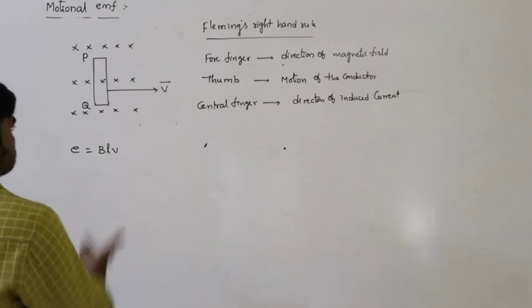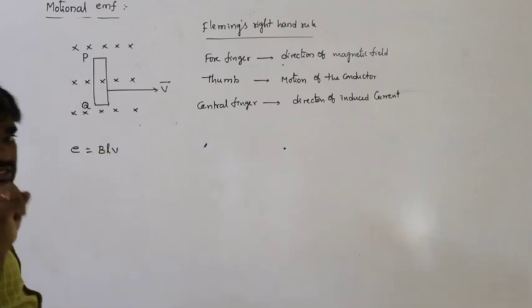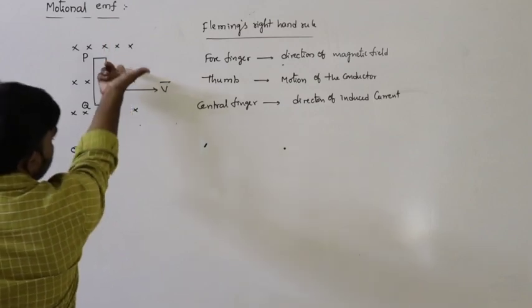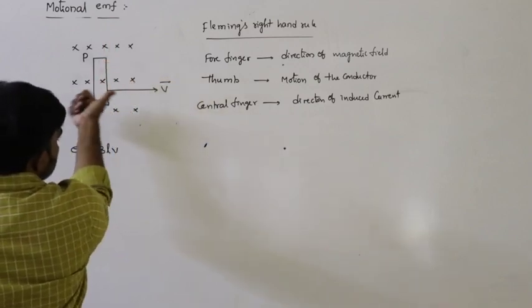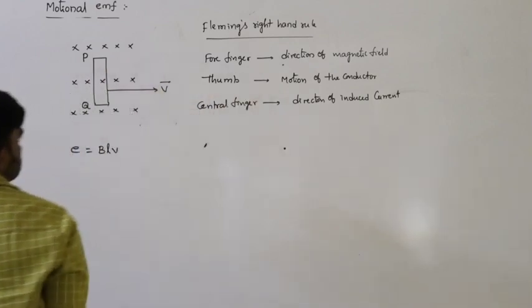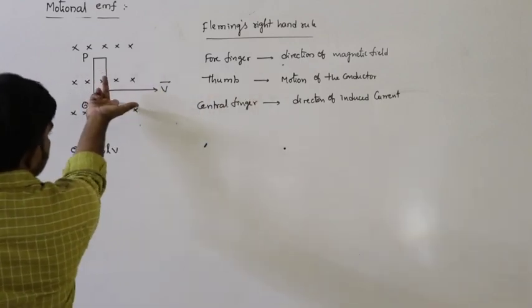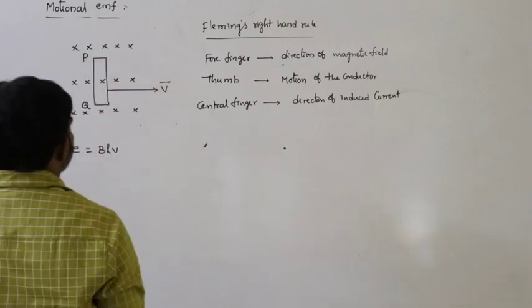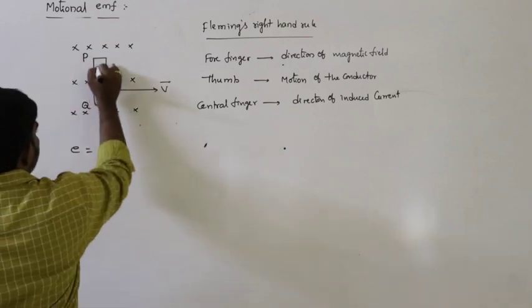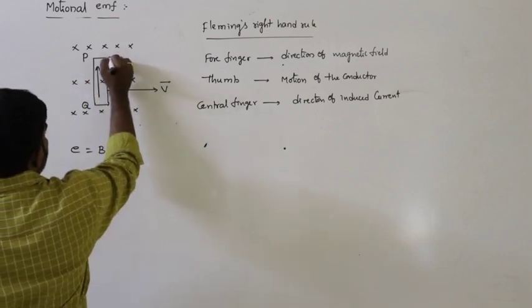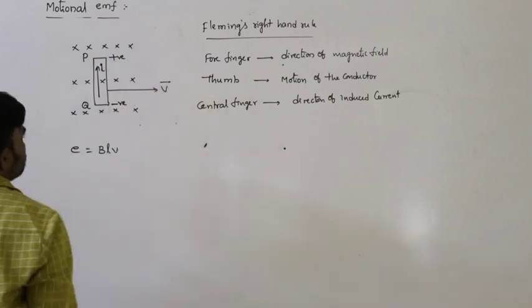Stretch them like this: the forefinger indicates the direction of the magnetic field, and the thumb indicates the direction of motion of the conductor. Here the conductor moves rightwards. So the central finger indicates the direction of the induced current. Current flows from Q to P. That means Q acts as the negative terminal and P acts as the positive terminal.